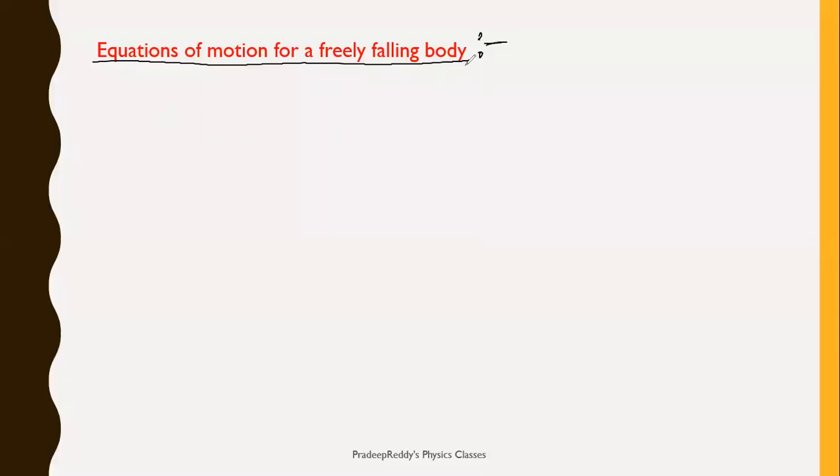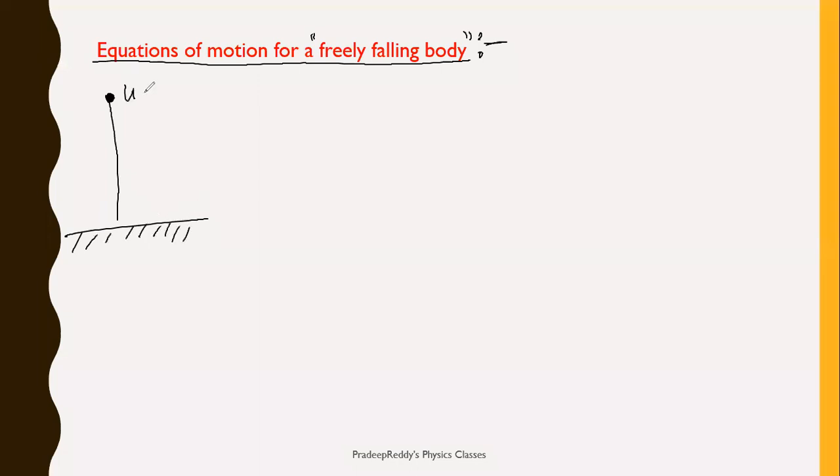Equations of motion for a freely falling body. Remember that it is freely falling. I am not pushing it down, or giving any velocity. It is just falling down freely. Let me take an object falling down vertically. It reaches the surface of the earth.